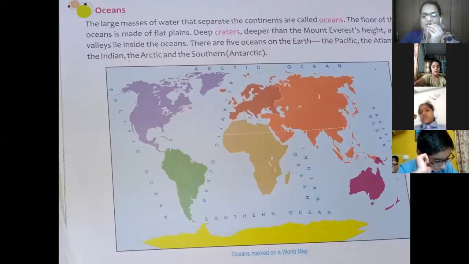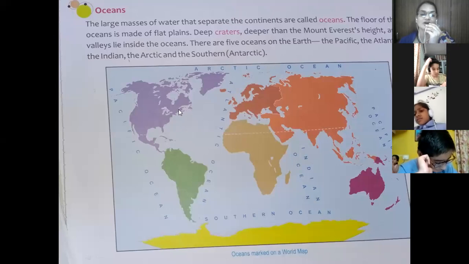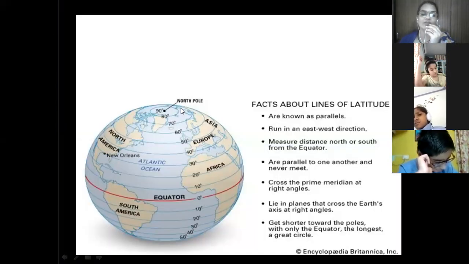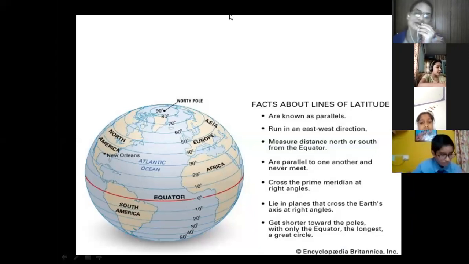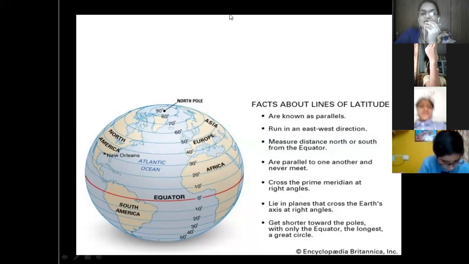Students, this was about the earth and the continents and oceans we have studied. Now about the lines of latitude. Latitudes are imaginary lines, students. They are also known as parallels.